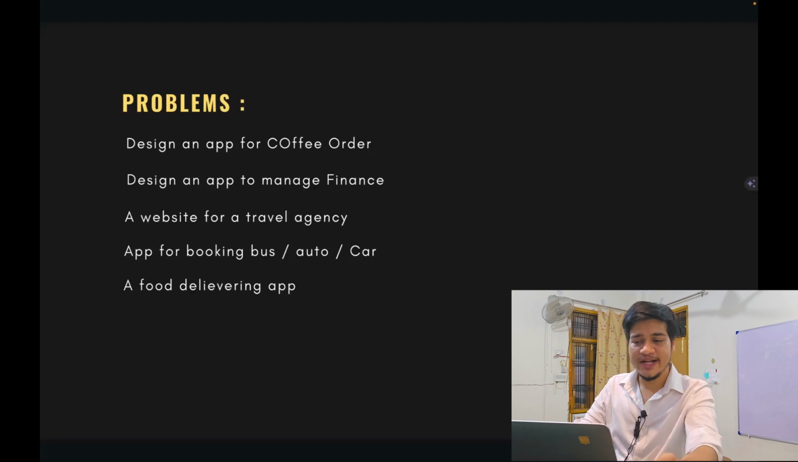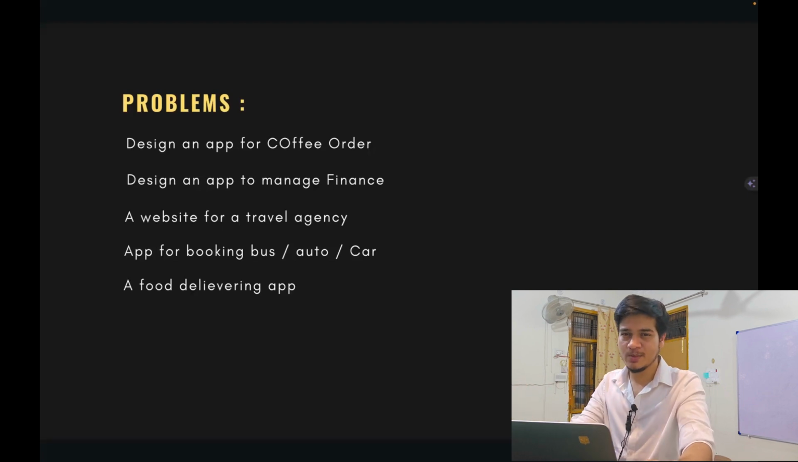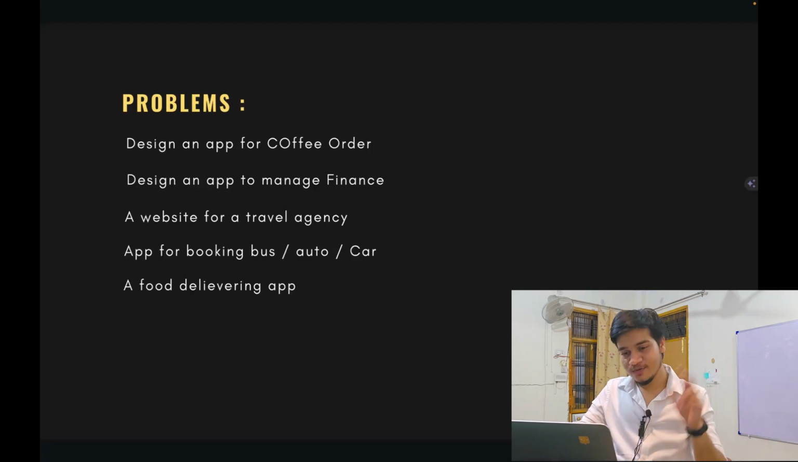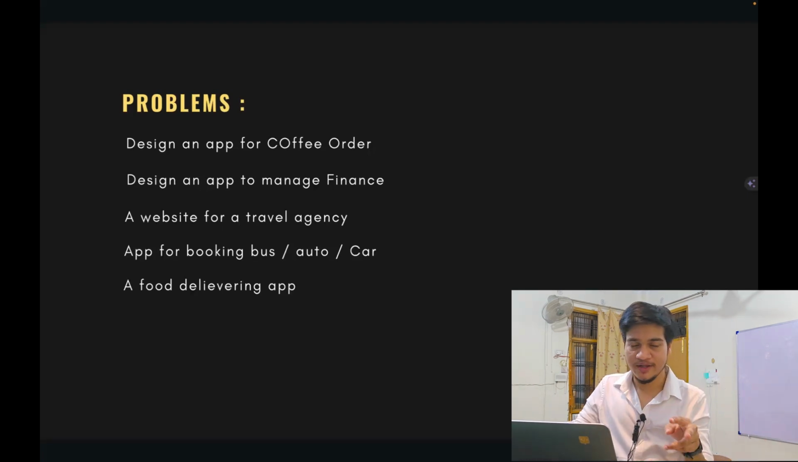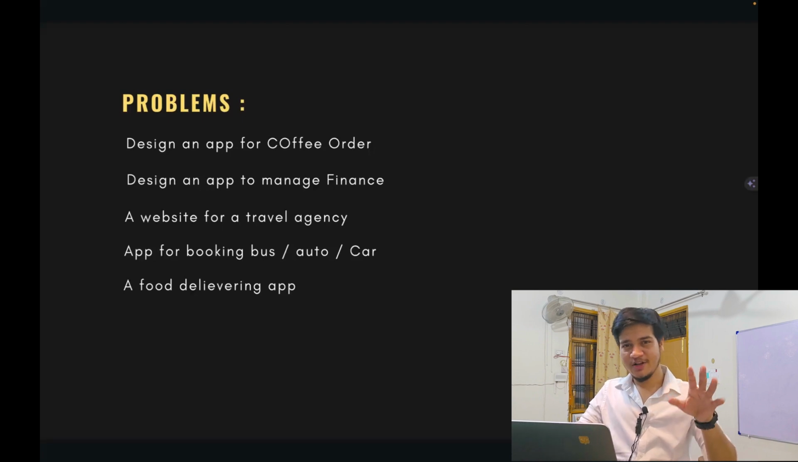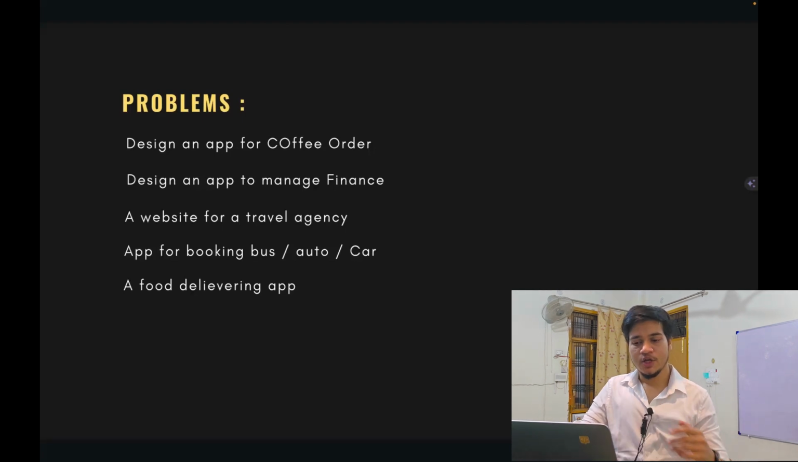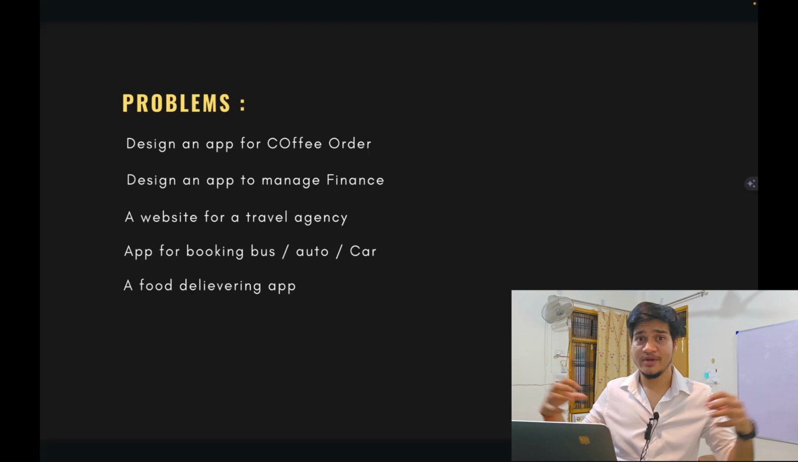The third problem that you can take is to design a website for a travel agency. That's the basic one. You can obviously get some examples on the internet, just see them, take inspiration from those websites and try to design it. The fourth is an app for booking the bus, auto, the cars. For this problem, there come two things. One, you can design something like Ola and Uber. Another, you can also design it like Make My Trip or Redbus. So you have to figure out how you are going to do it, or you are going to make a combination of both.